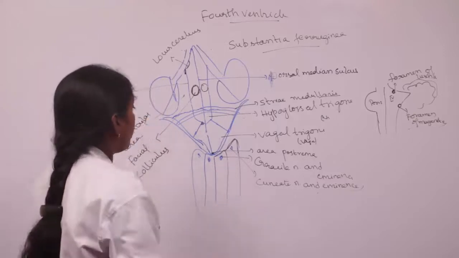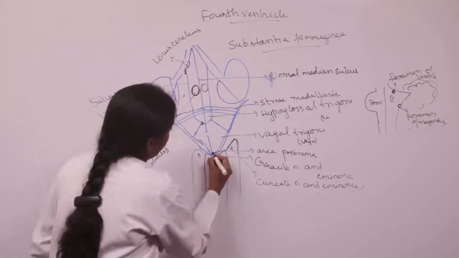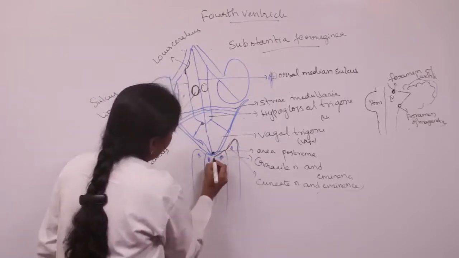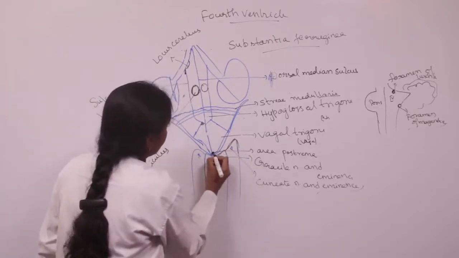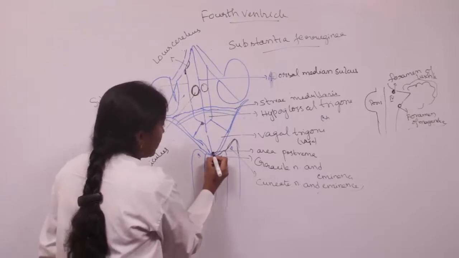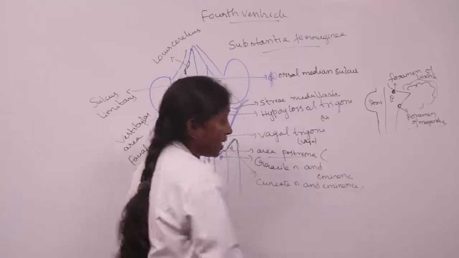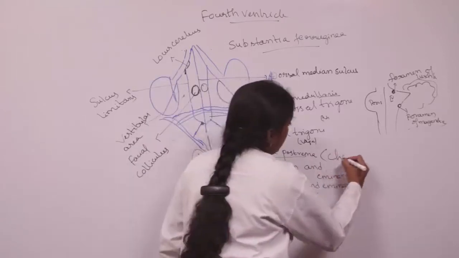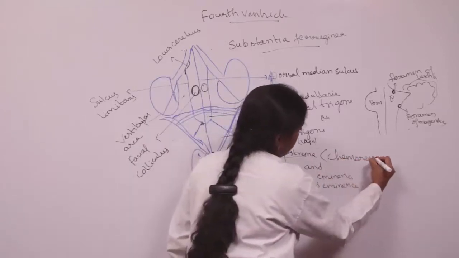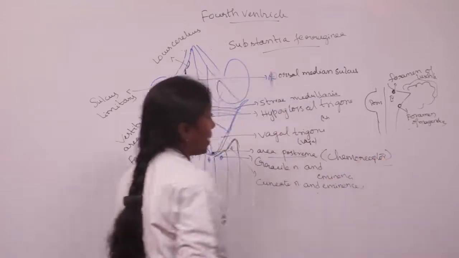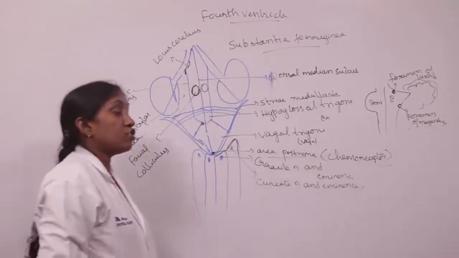And here we have another area, the area postrema. It lies between the gracile tubercle and the lower part of the dorsal median sulcus. The area postrema acts as a chemoreceptor. And coming to the roof, it consists of two foramina.